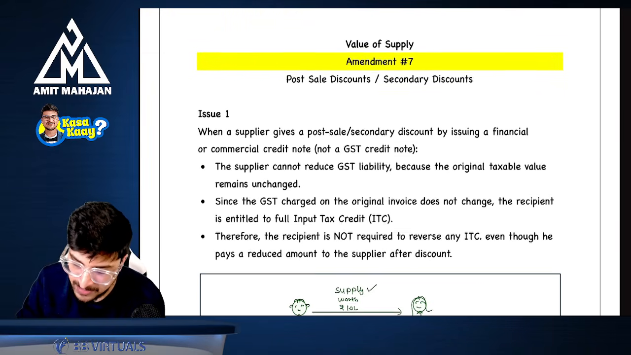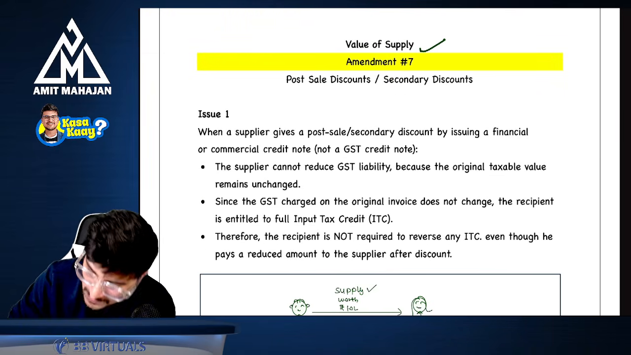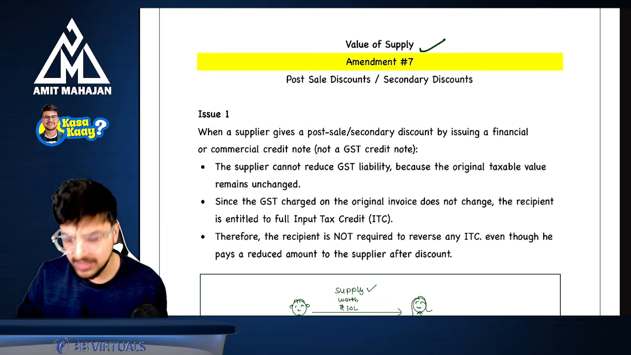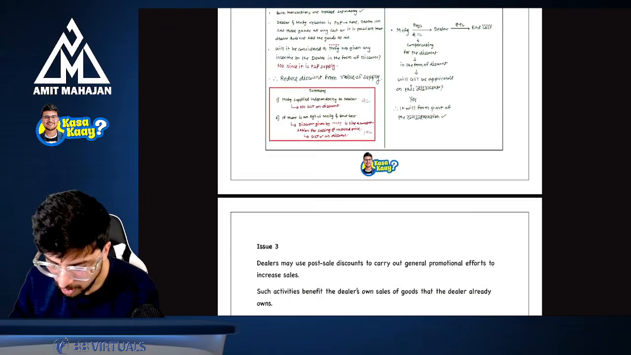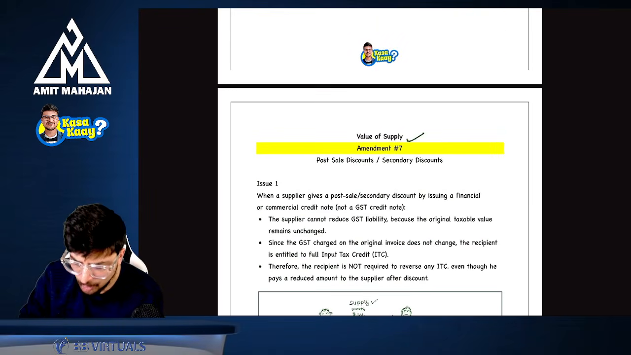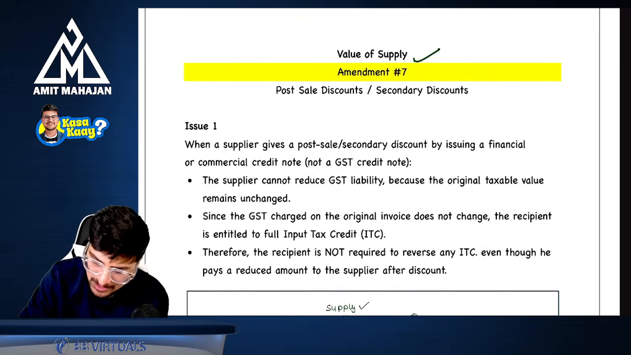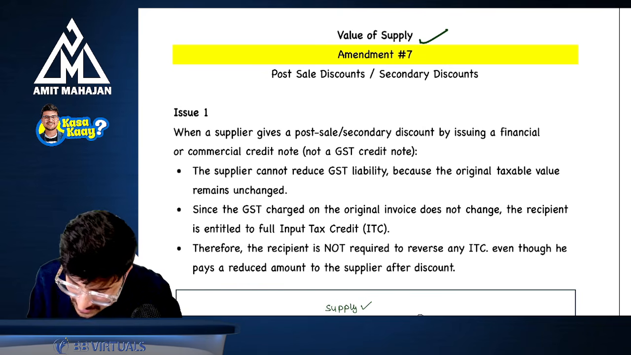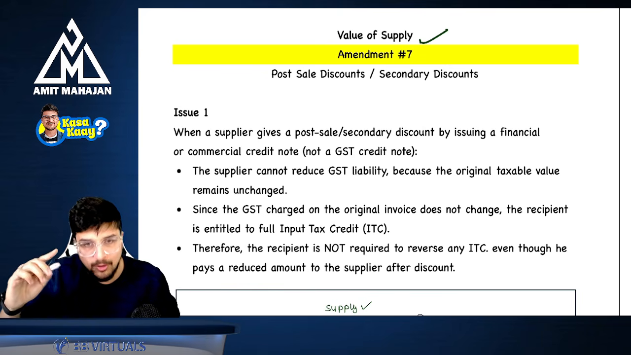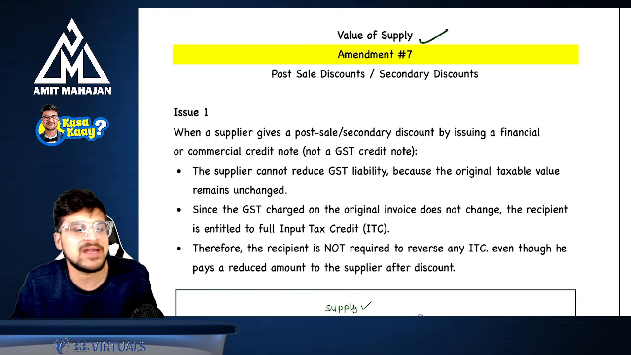That is amendment number 7, value of supply. Very important amendment. I'm expecting one question on this part. Let's start very simple, but you have read everything in this already. Now we are talking about post sale discounts or secondary discount. Now, do you know the concept of credit note? Do you know the concept of credit note?